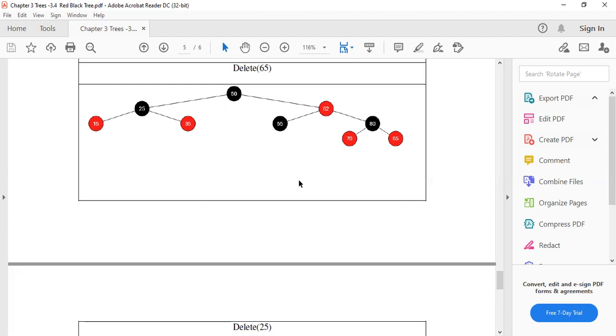Google Classroom will be activated by 2:55 p.m. You have to visit your Google Classroom by 2:55 p.m. Remember, the exam is of multiple choice questions. There are 25 multiple choice questions, MCQs, and you have to attempt them, choosing the correct one, or true or false type questions are there. You have to attempt them, and at the last you have to click on submit.